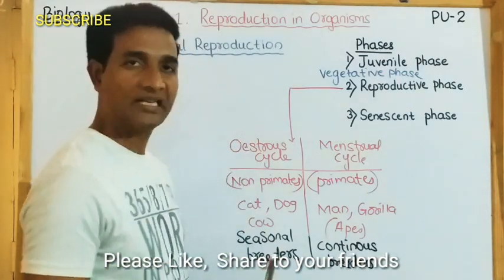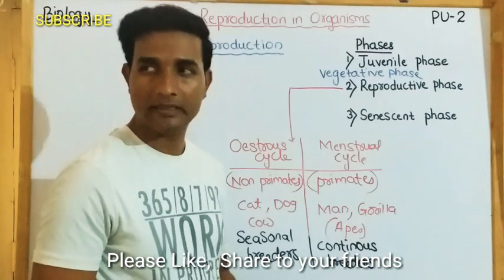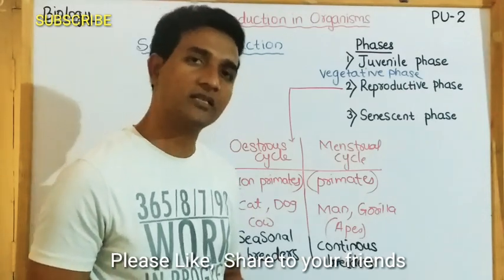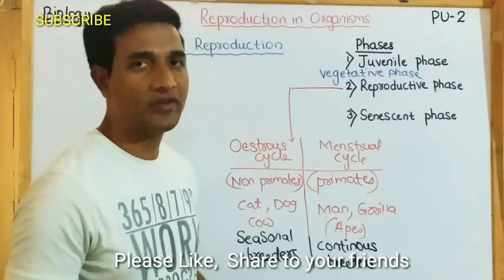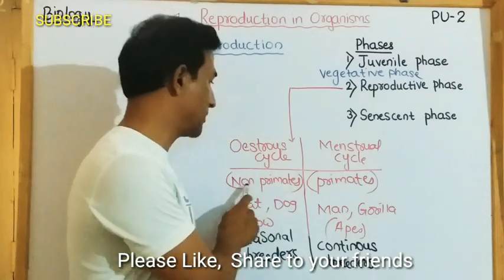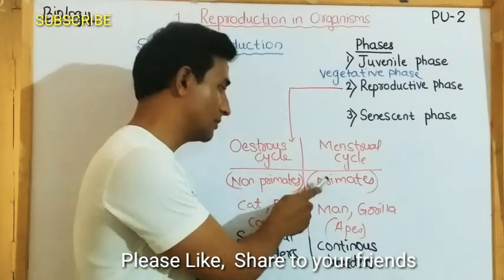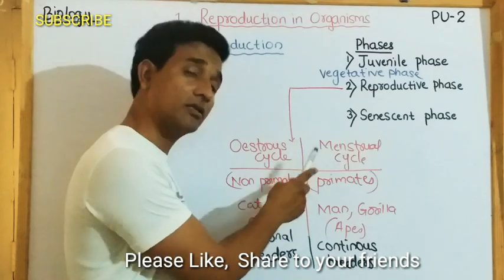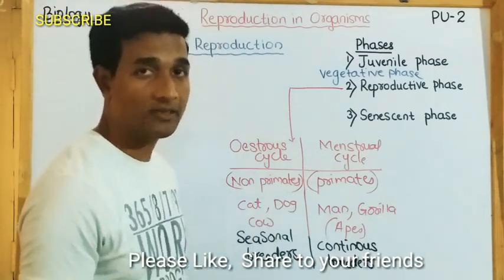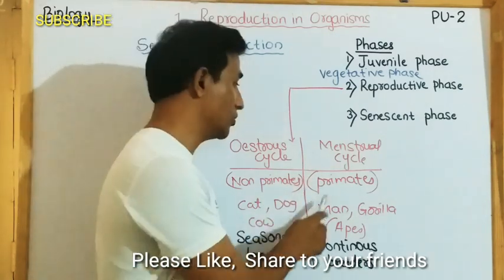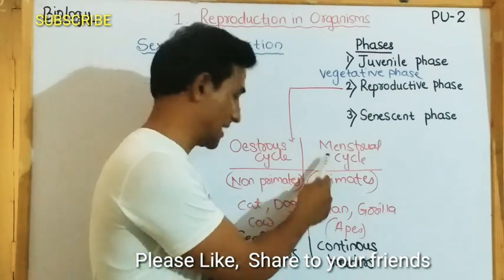So we have the estrous cycle and menstrual cycle, the cyclical changes which take place in the ovary of the females, oviduct as well as hormones. In non-primates it is called estrous cycle. The cyclical changes in the ovaries, oviduct and hormones of primates is called menstrual cycle.